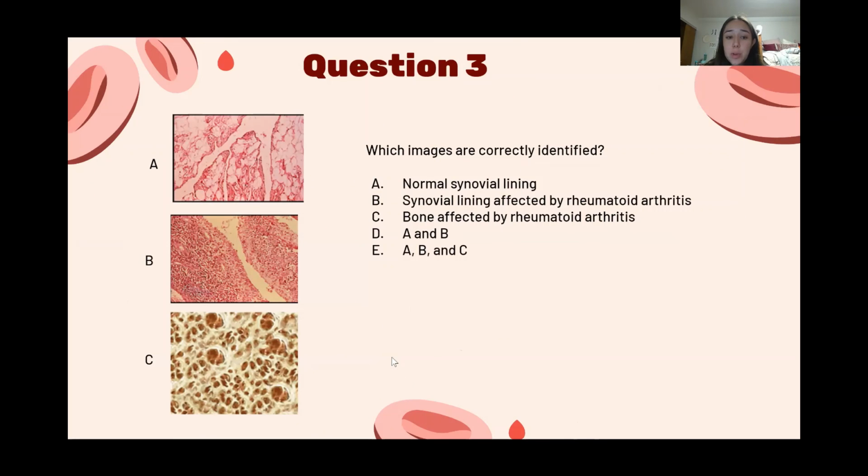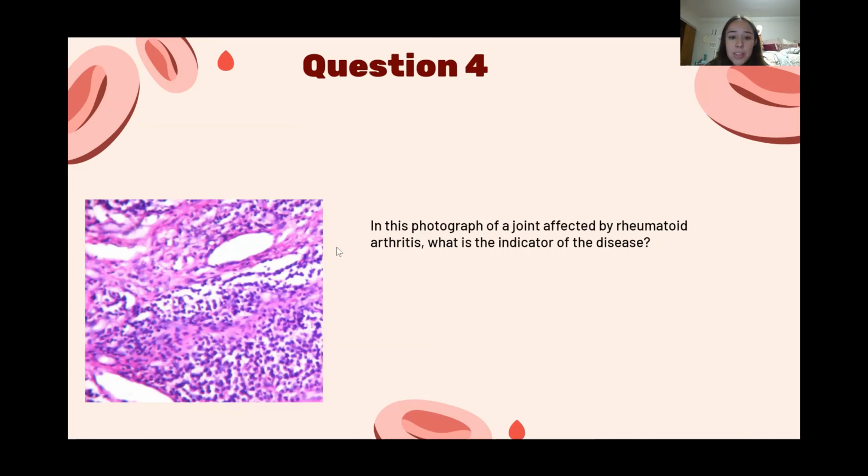And then question 3, which images are correctly identified? A, this is a normal synovial lining. B, this is a synovial lining affected by rheumatoid arthritis. And C, this is a bone affected by rheumatoid arthritis. So it could be A, B, C, or A and B, or A, B, and C. The answer is A and B, because this is a picture of normal synovial lining, which is only a few cell layers thick, and this is the rheumatoid arthritis synovial lining, which is a lot thicker. And then this is bone. This is normal bone that isn't affected by rheumatoid arthritis, because rheumatoid arthritis does not affect the bones. It affects the joints.